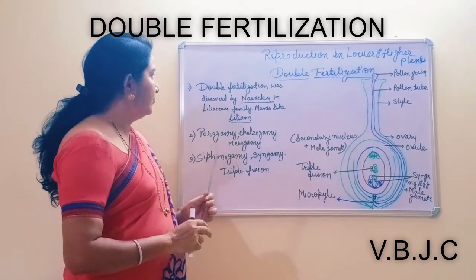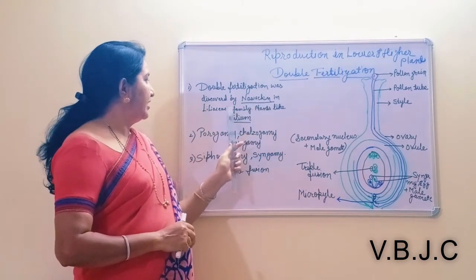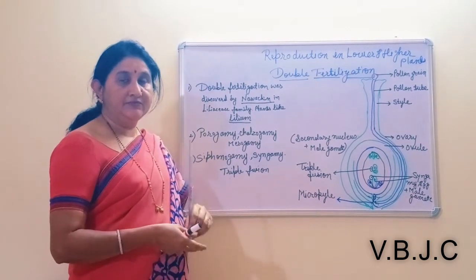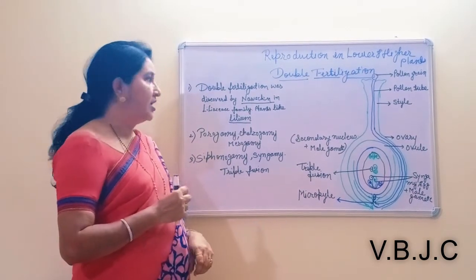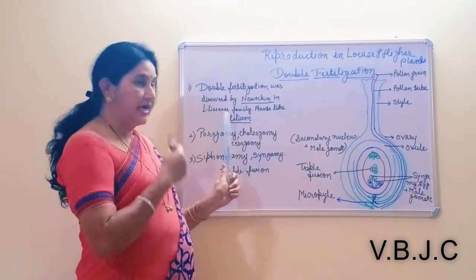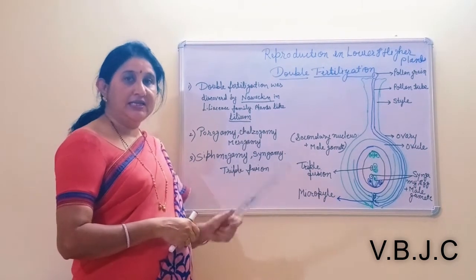Now this double fertilization was discovered by Nawaschin in Liliaceae family plants like Lilium. In Lilium, it was first discovered by Nawaschin in the family Liliaceae, and the example of this plant is known as Lilium, or the lily plant.